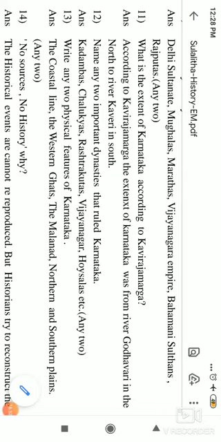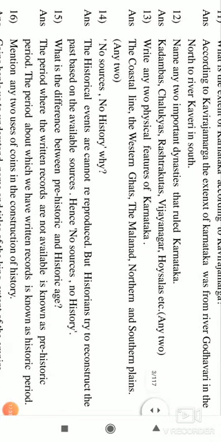Write any two physical features of Karnataka. So we have elaborately discussed the coastal line. First we will go with the Arabian Sea and the coastal line. The Western Ghats or Sayadri Mountains. The Malanadu region comprises of 6 to 7 districts. Northern and southern plains of Karnataka. If you write any two, that may be sufficient, but try to write all of them because these are the features of Karnataka. Since we are studying history of Karnataka very much in detail.